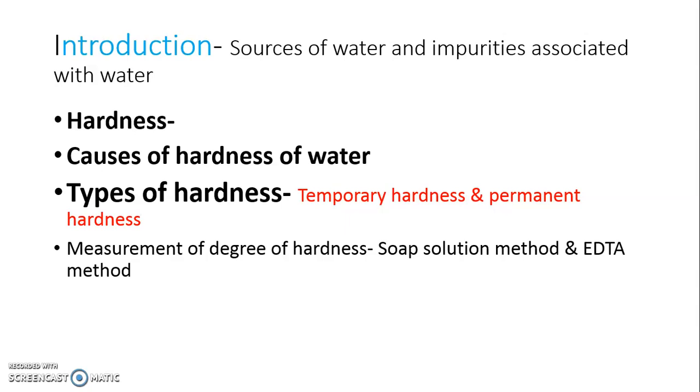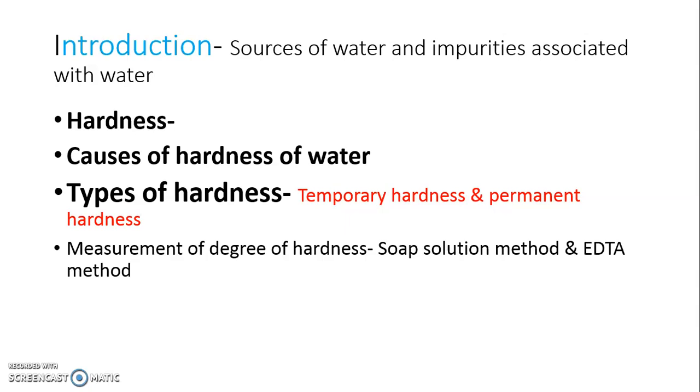So who makes water hard? In short, we will discuss causes of hardness of water. That is, when rain falls, then it flows through rock, and during its flow, it comes in contact with rock containing calcium and magnesium.